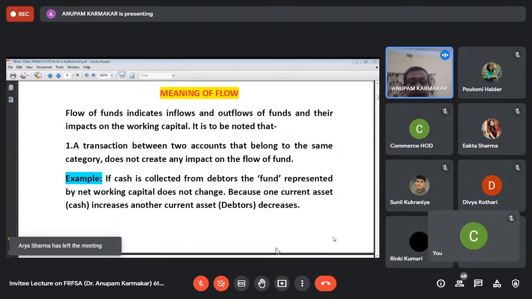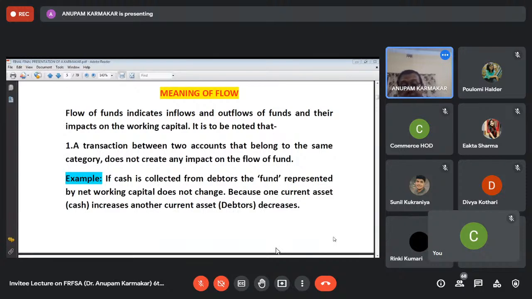Suppose the two accounts involved in the transaction belong to the same category. What is the transaction? Cash received from debtors is 20,000. So cash account debit 20,000, debtors account credit 20,000. Now see that in this transaction, both the accounts belong to the same category, that is current assets. Cash is debited, so this current asset is increasing by 20,000, and debtors, also a current asset, is decreasing by 20,000.